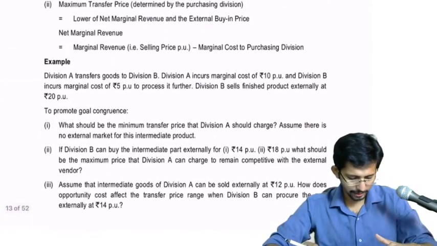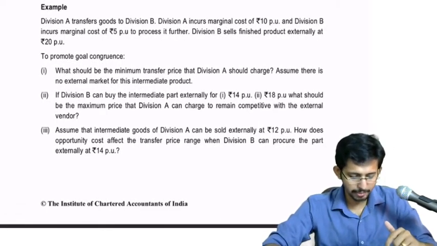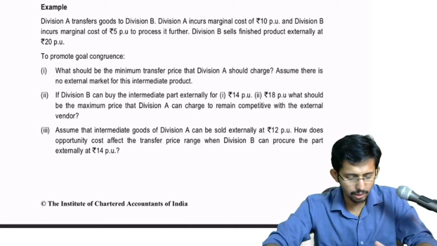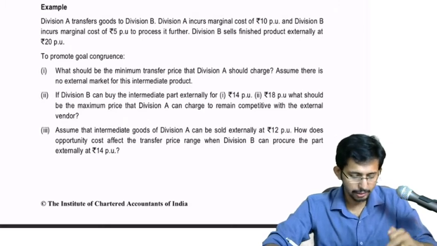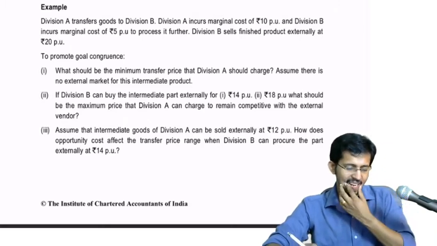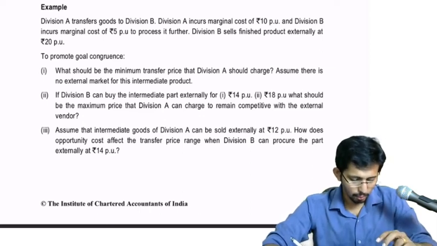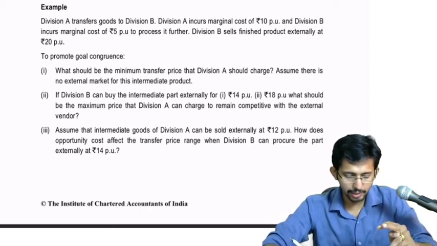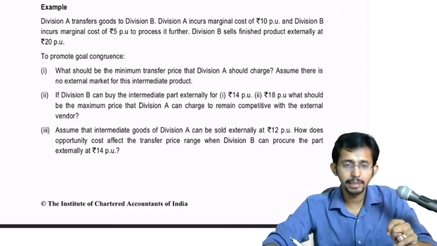Okay, so what is given in this example? Division A transfers goods to Division B. Division A incurs marginal cost of rupees 10 per unit, and Division B incurs marginal cost of rupees 5 per unit to process it further. Division B sells the finished product externally at rupees 20 per unit. To promote goal congruence, what should be the minimum transfer price that Division A should charge? Assume there is no external market for this intermediate product.